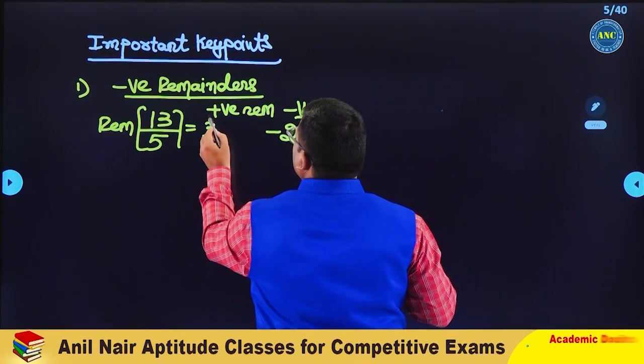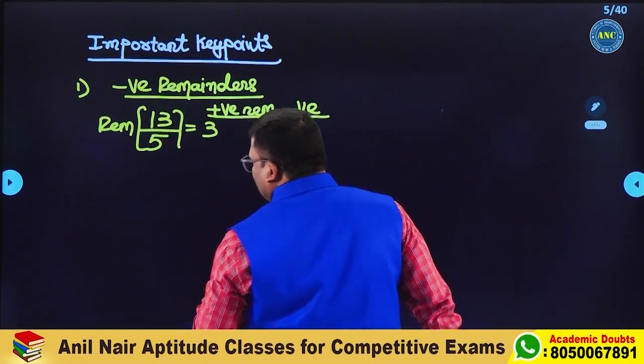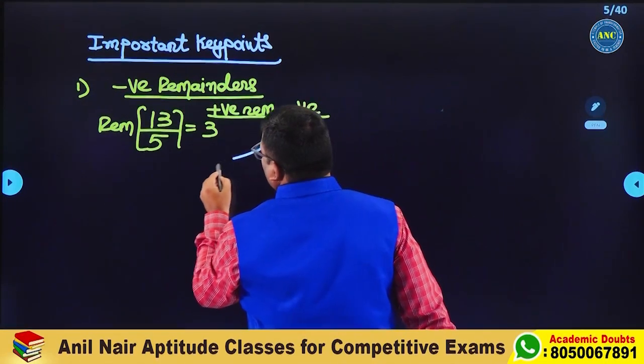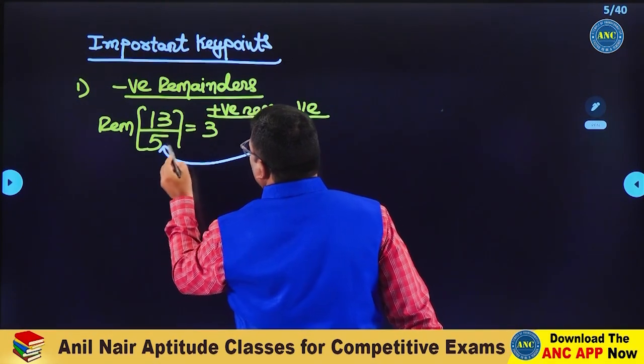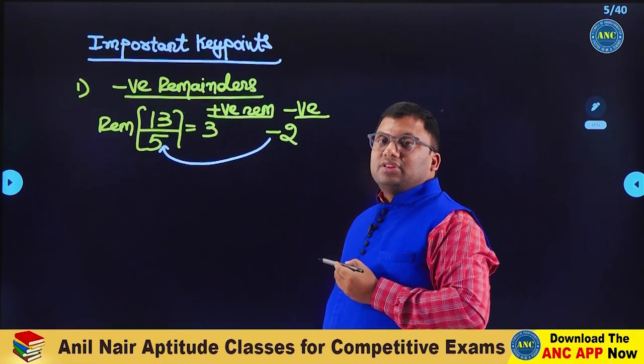13 is 2 less than 15, so it is minus 2. I hope the idea is clear. Negative remainder: minus 2. Positive remainder: add with the denominator. If you get a negative remainder, add with the denominator.